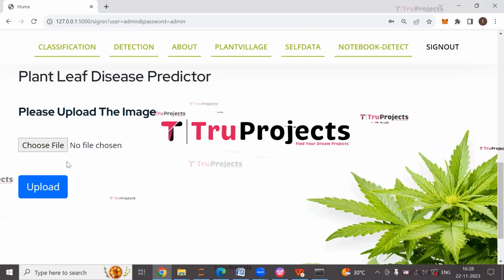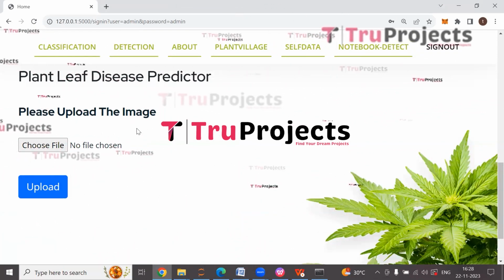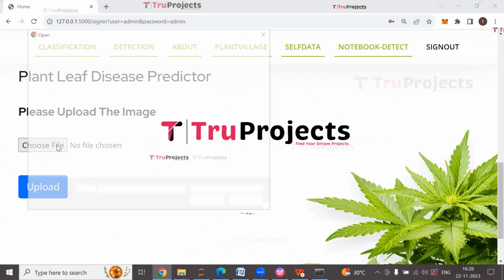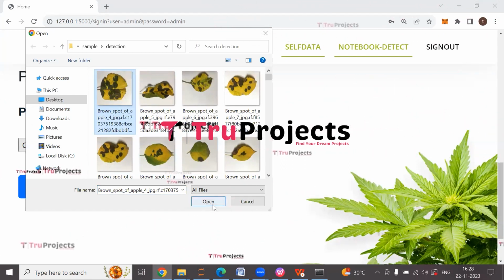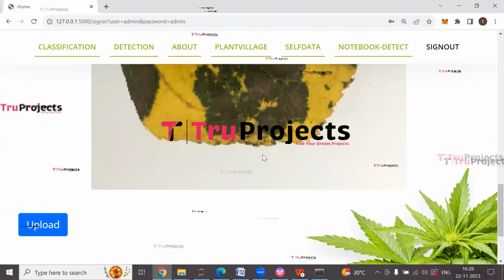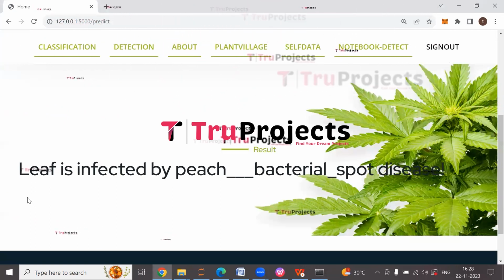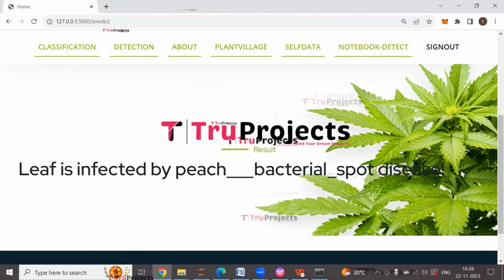So here we need to upload the leaf image, and after uploading the image, we will predict the plant leaf disease. So click on choose file. I have selected this image and then click on open. So this is the leaf image which we have uploaded. Now click on upload button. So here we can see the leaf is infected by peach bacterial spot disease.